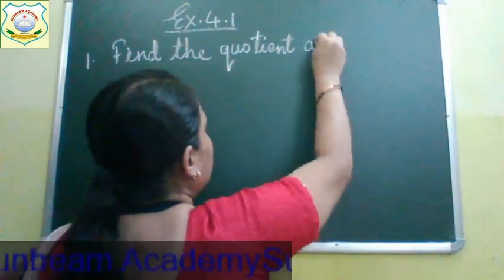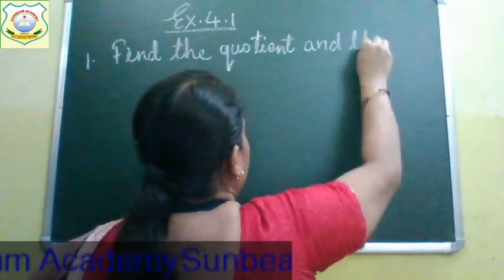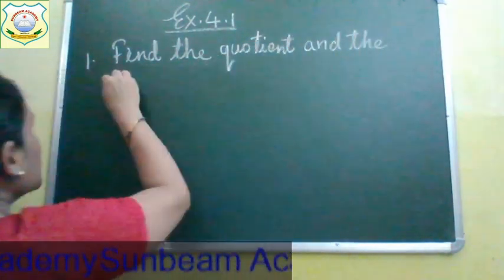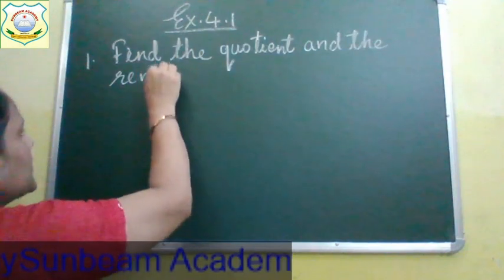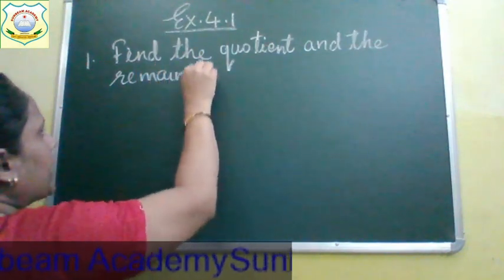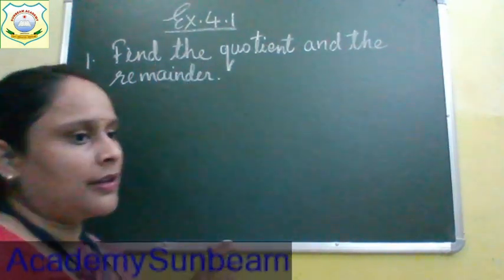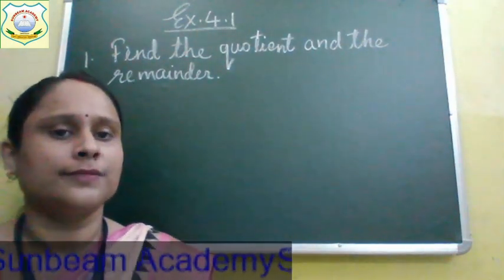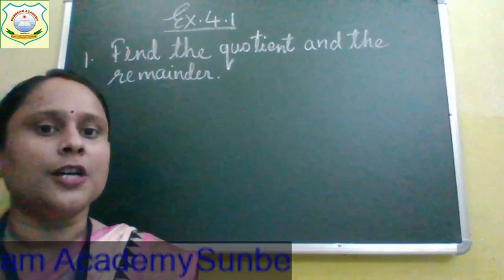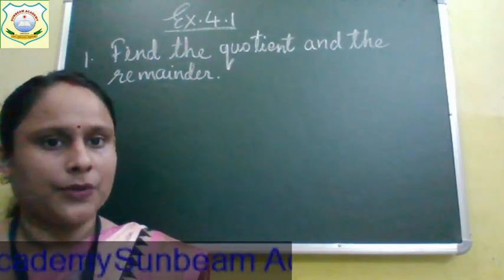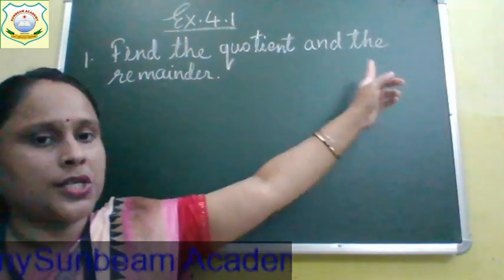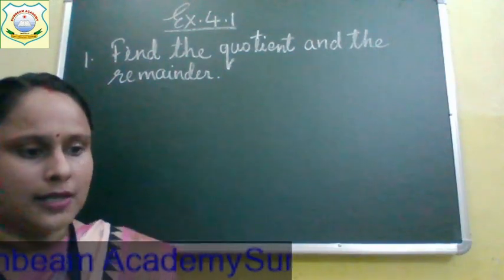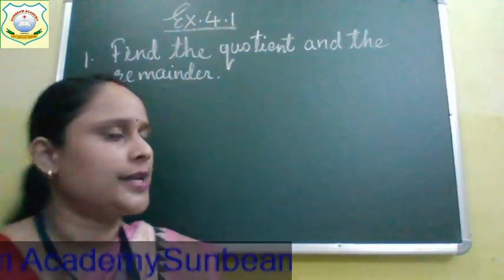So children, when it is given, find the quotient and remainder, quotient and remainder are the terms used in division. Okay. So find the quotient and the remainder. Suppose your first question is given.